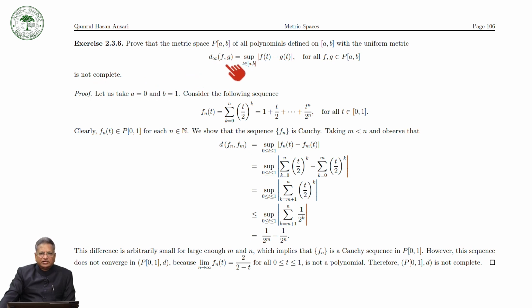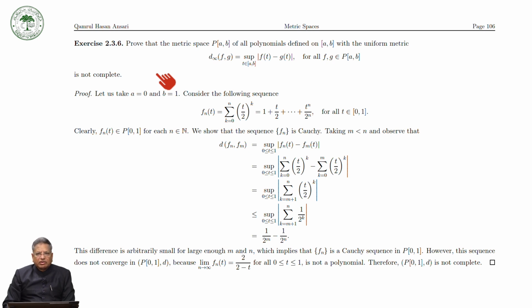We have already proved that P[a,b] with respect to d infinity, or the sup metric, is a metric space. So d infinity is a metric, as we have already seen. Now you have to prove that P[a,b] is not complete. Again, you will have to construct a sequence of polynomials which is Cauchy but not convergent in P[a,b].